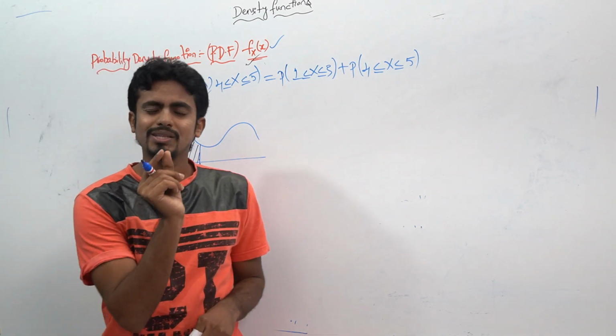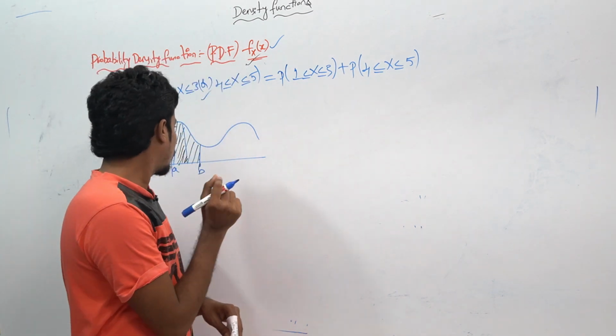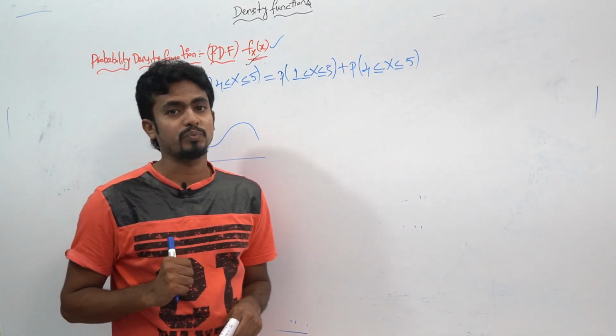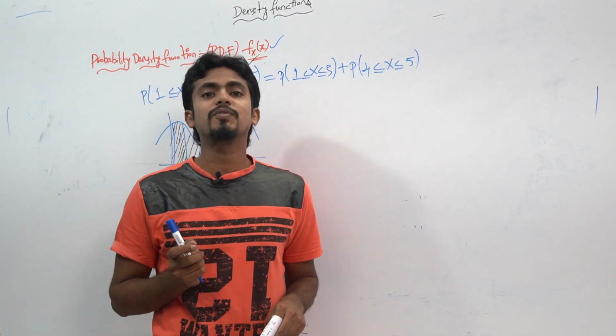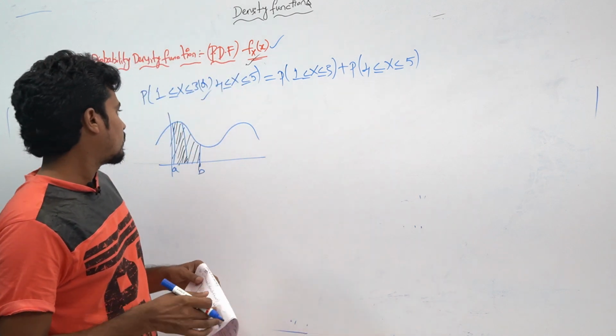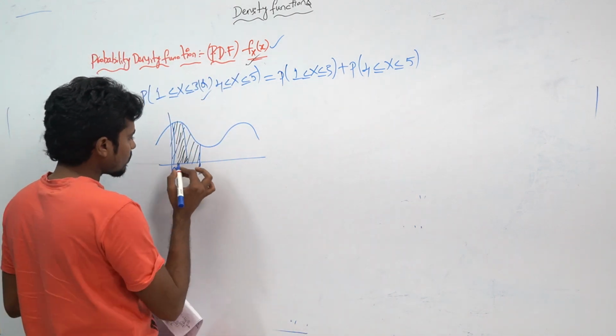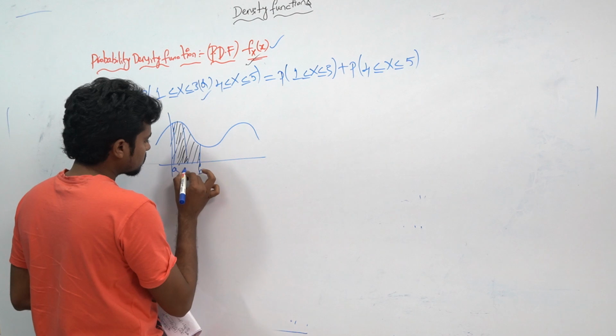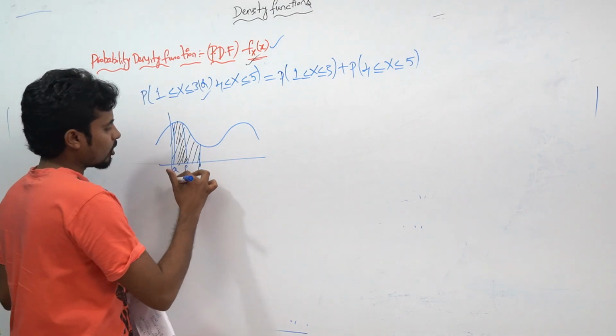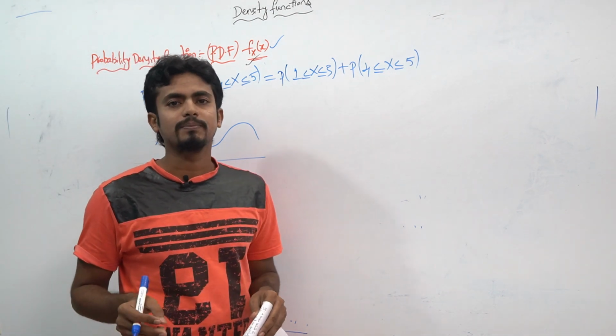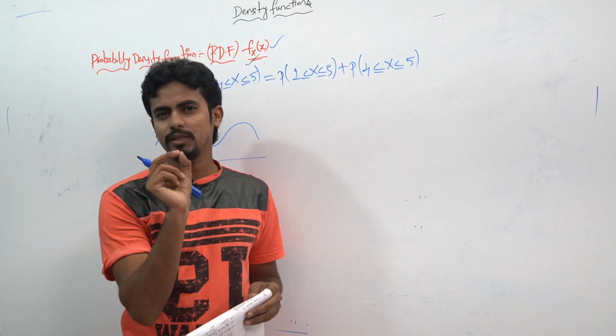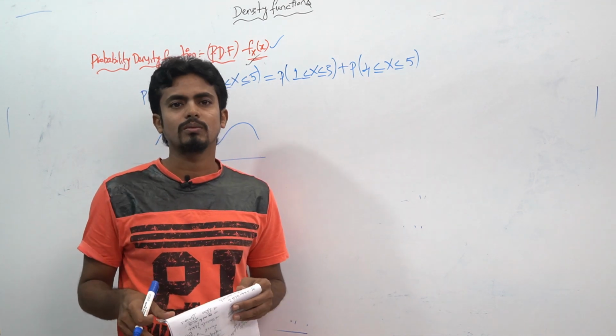And if you want to find the small area from that big area, that small area can be represented with some symbol delta, some small symbol. This small can be approximately equal to 0. Very, very small, that means approximately equal to 0.